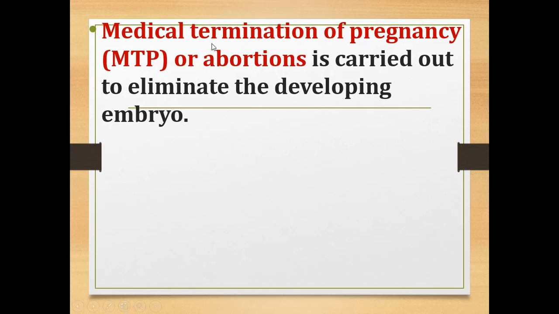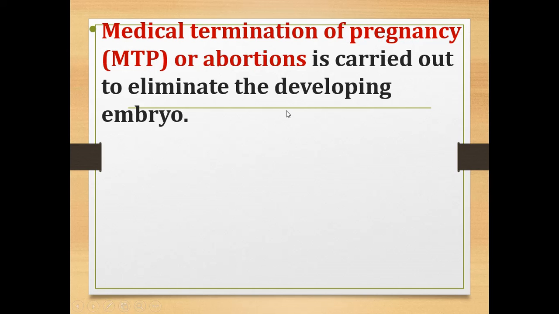The next method is medical termination of pregnancy, or abortion. Some people do abortion. What is that? Medical termination of pregnancy.